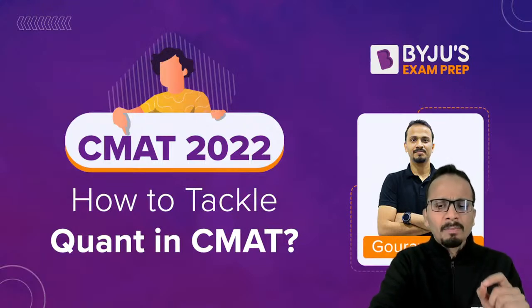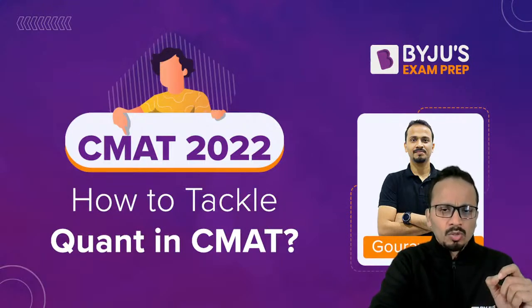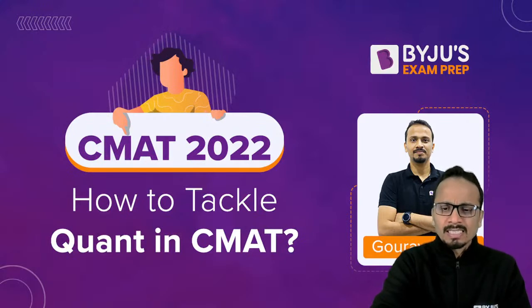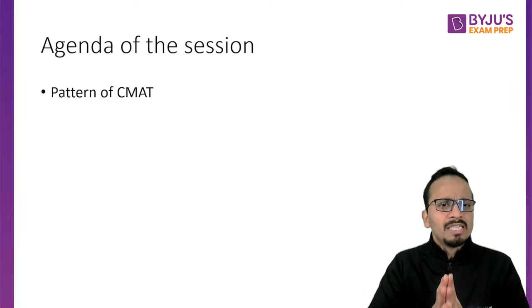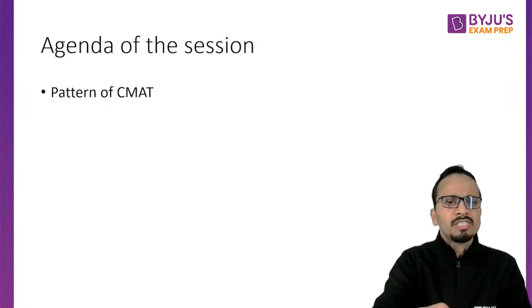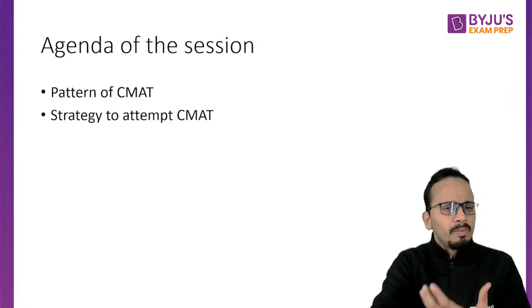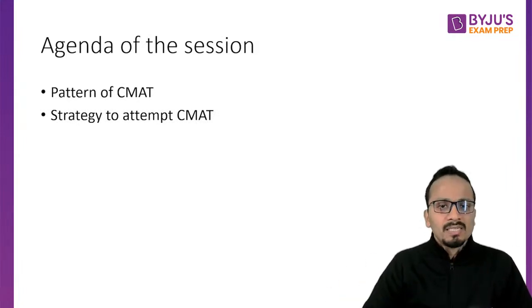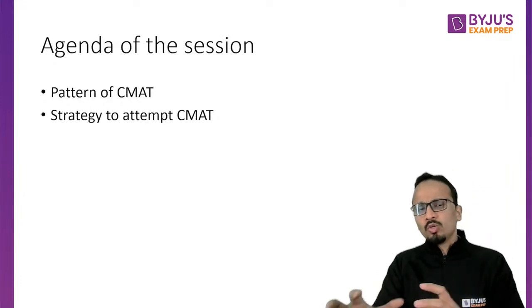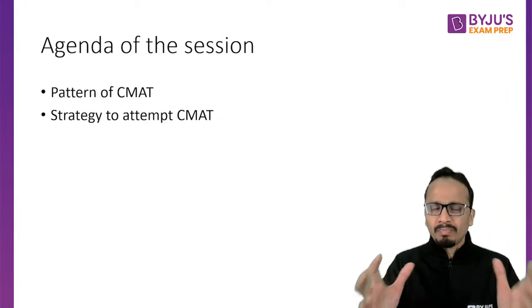I'll start by telling you the agenda of this entire session. Initially, in the first few minutes, I'll be discussing the pattern of CMAT. Then we'll look at the entire strategy to attempt this paper, not only the quant section but the entire paper.